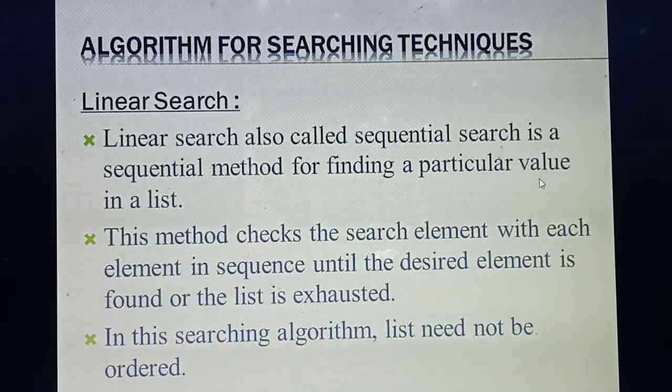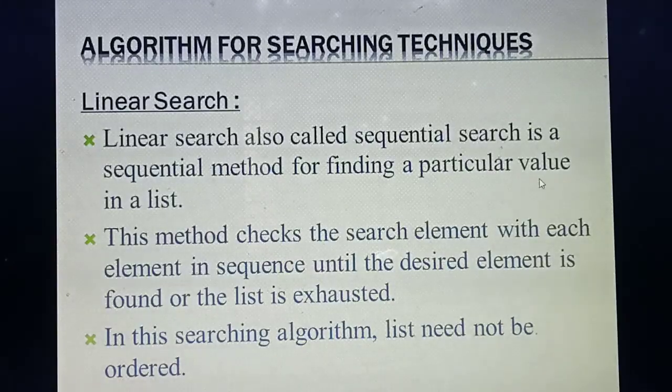Please read it, students. So what's the first point of linear search? Same way you need to write. Each and every point is very, very important. So linear search is otherwise called which search? Sequential search. Why are we calling it sequential search? It's a method for finding a particular value in a list.